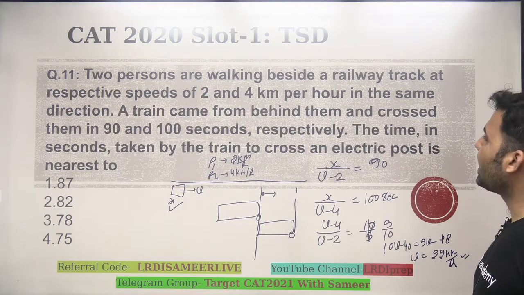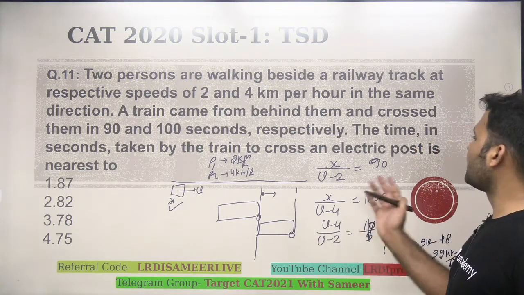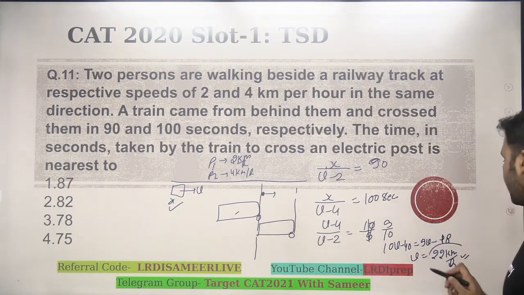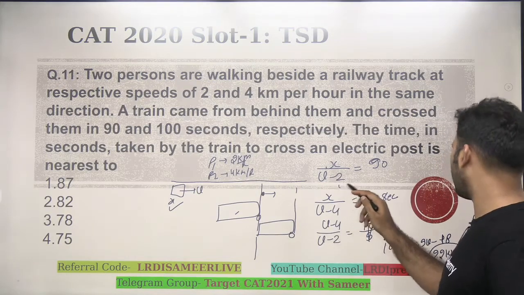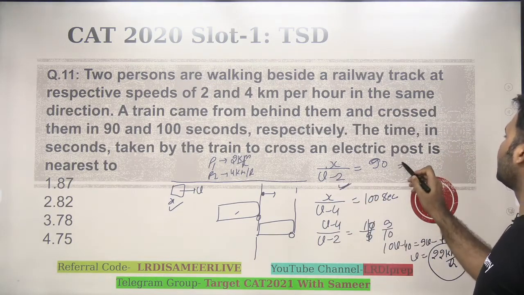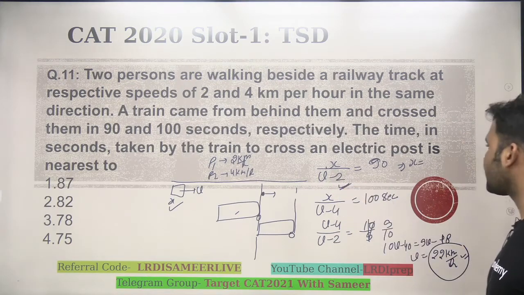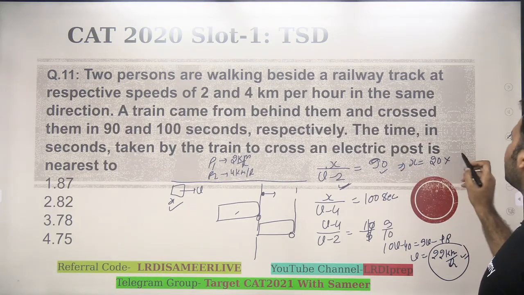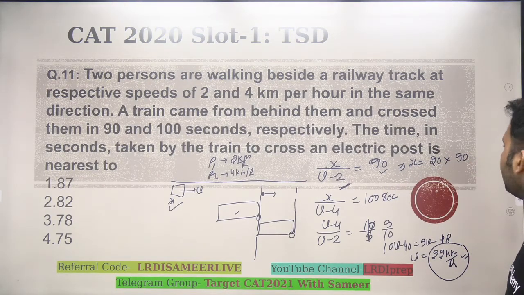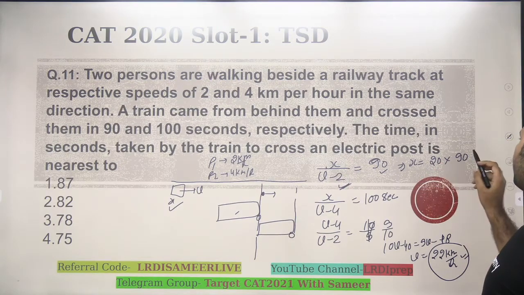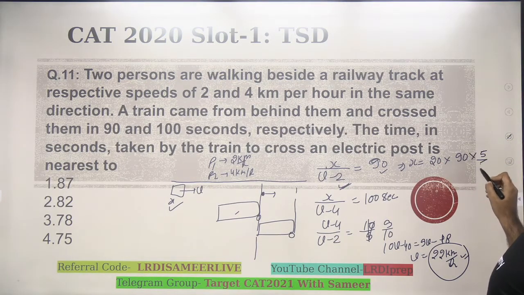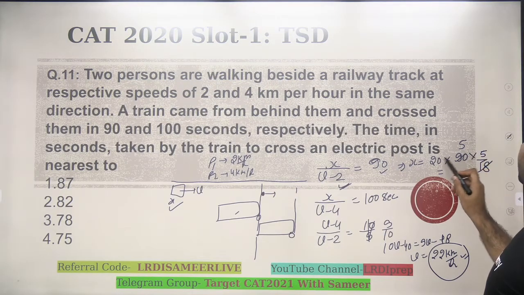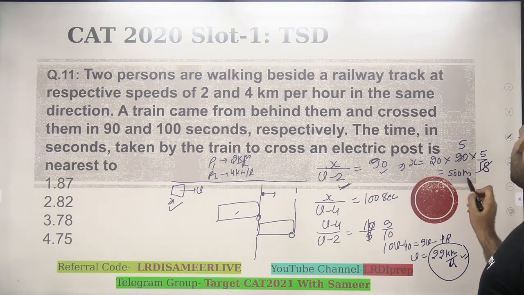Now the question is asking for the time in seconds taken by the train to cross an electric post. If the train has to cross an electric post, it has to travel its own length at a speed of 22. But first we need to find the length of the train. Just put the value of v as 22. So 22 minus 2 would be 20, into 90 seconds. The speed is in kilometers per hour, so to convert it into meters per second, I will multiply it by 5 upon 18. This will cancel with 5, so you'll get 500 meters as the length of the train.